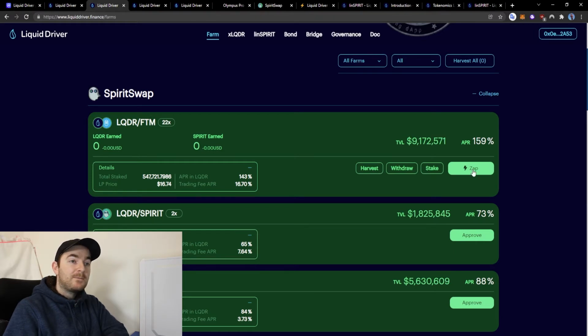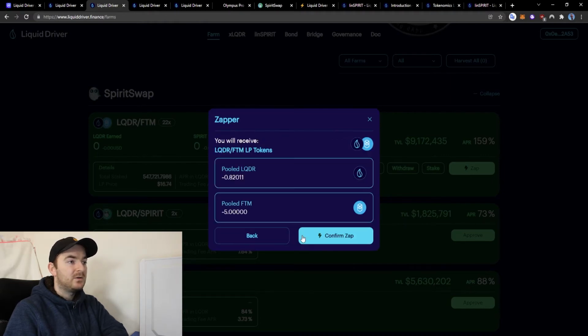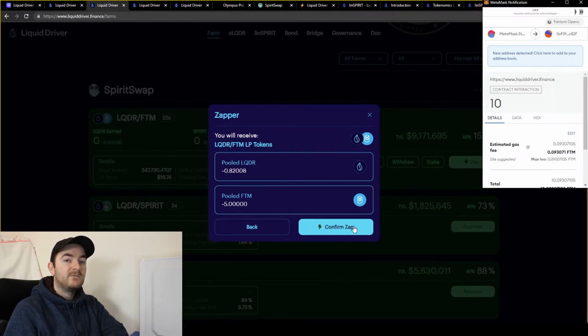So we're going to zap into this liquidity pool. What's great is you just have to provide one token and it will automatically give you the other distribution for you. So for this example, we will do 10 Phantom. And this should automatically convert the 10 Phantom into a 50-50 split of Liquid Driver and Phantom LP tokens. So zap. Yep, so it's a 50-50 split. This looks good to me, so let's confirm zap.